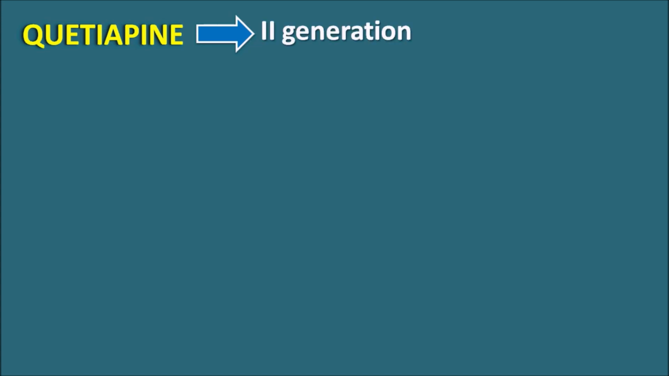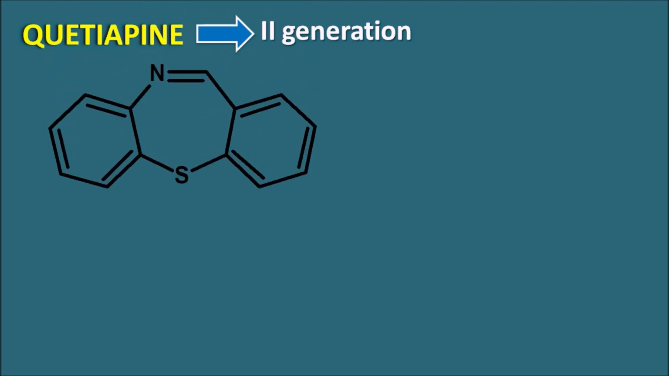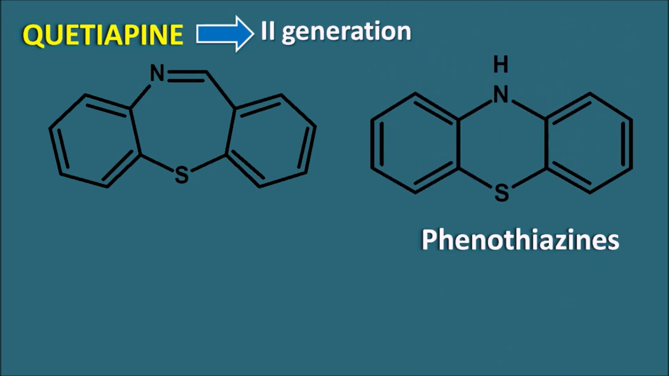And if we see the ring system present in quetiapine, it has a ring structure like this. Let us compare this ring with the first generation antipsychotics like the phenothiazines. Phenothiazines have a ring structure like this, and they are the first generation or typical antipsychotics. If we compare these two rings, they are somewhat similar with a little difference. In the phenothiazines, the central ring is a 6-membered ring system. On the other hand, in quetiapine, it is a 7-membered ring system containing sulfur and nitrogen.